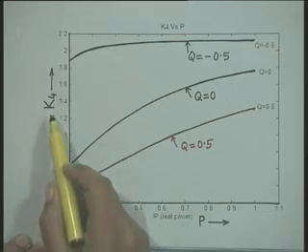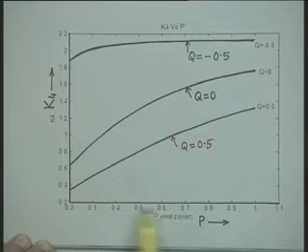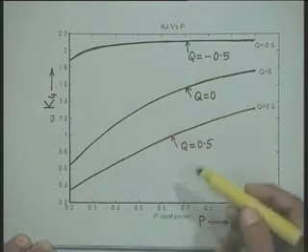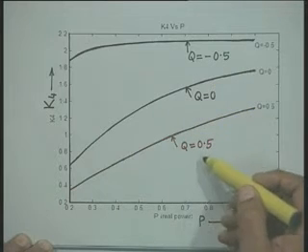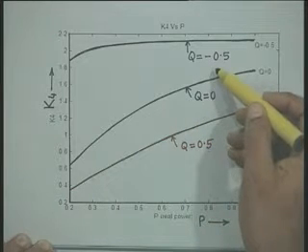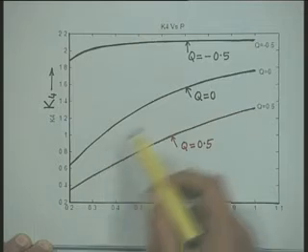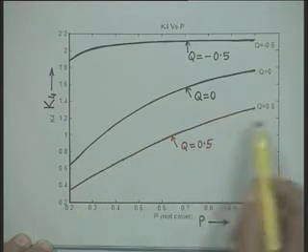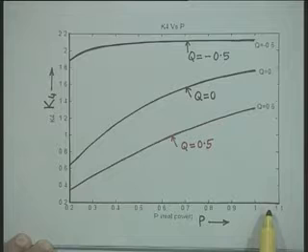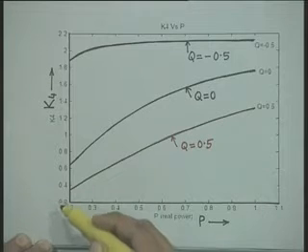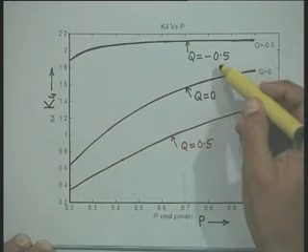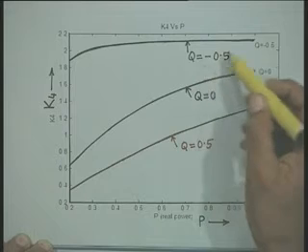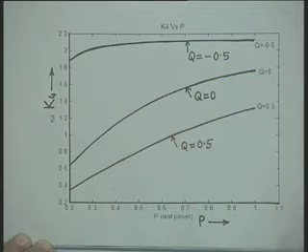Now, this graph shows the variation of constant K4 as a function of real power output P for 3 different values of Q: Q equal to 0, Q equal to 0.5 and Q equal to minus 0.5. Again, you can see that the constant K4 varies as the real power output varies and is also heavily dependent upon the value of reactive power output.